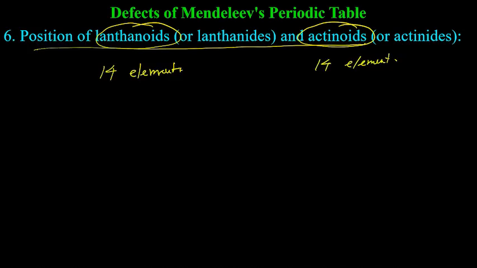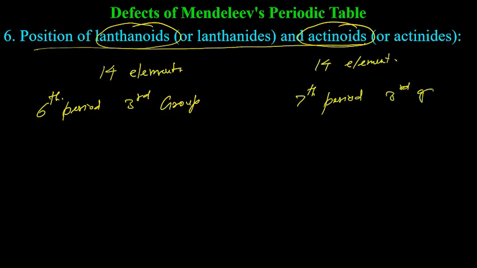Lanthanoids have properties similar to the sixth period, third group, and actinoids have properties similar to the seventh period, third group.